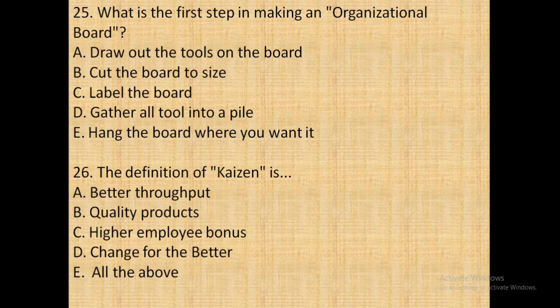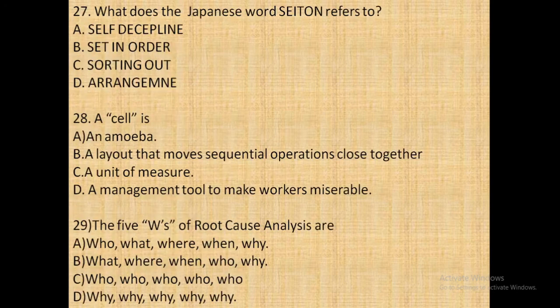Next question, that is, what is the first step in making an organizational board? So the answer is gather all the tools into a pile. Next question, the definition of Kaizen. Kaizen means change for better. Next question, what does the Japanese word seiton refer to? The answer is set in order.